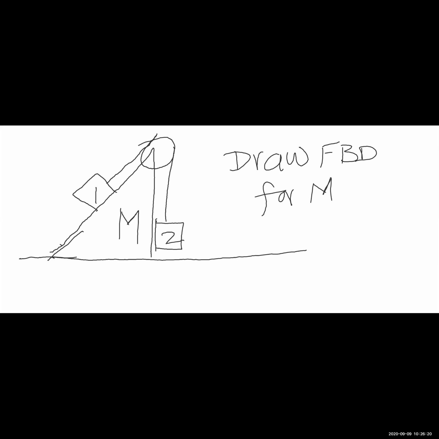Right. So what do I mean by FBD? Free body diagram. So all you have to do is draw a boundary for capital M and look at the objects that are touching this boundary. And according to the discussion that we have had today, simply draw arrows on M for the moment.